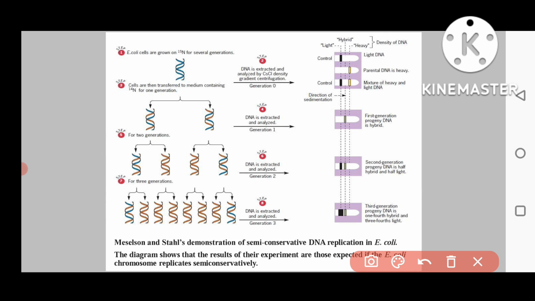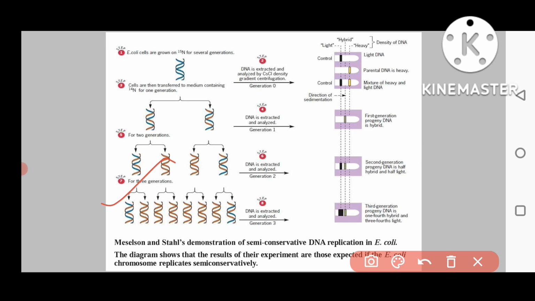But this newly synthesized one is now of lighter type, both strands having nitrogen 14. That's why half the DNA will be of hybrid density and half the DNA will be of lighter density. These results only occur when there is a semi-conservative mode of DNA replication.